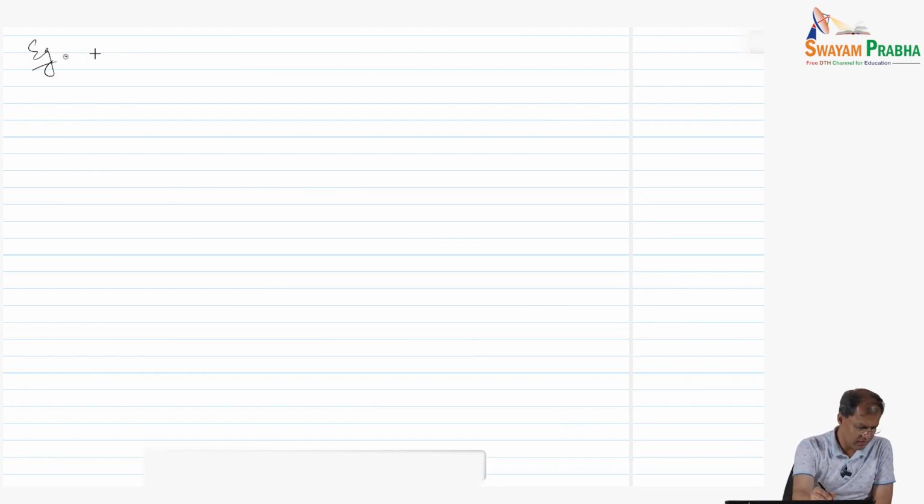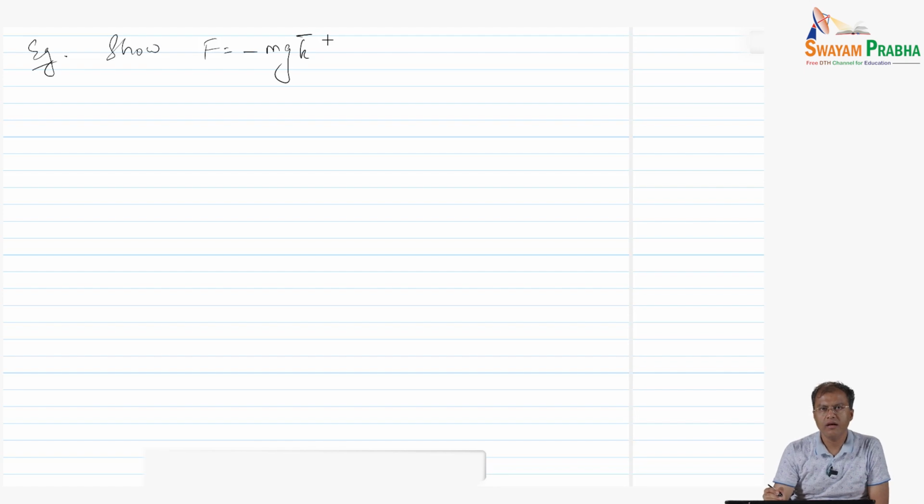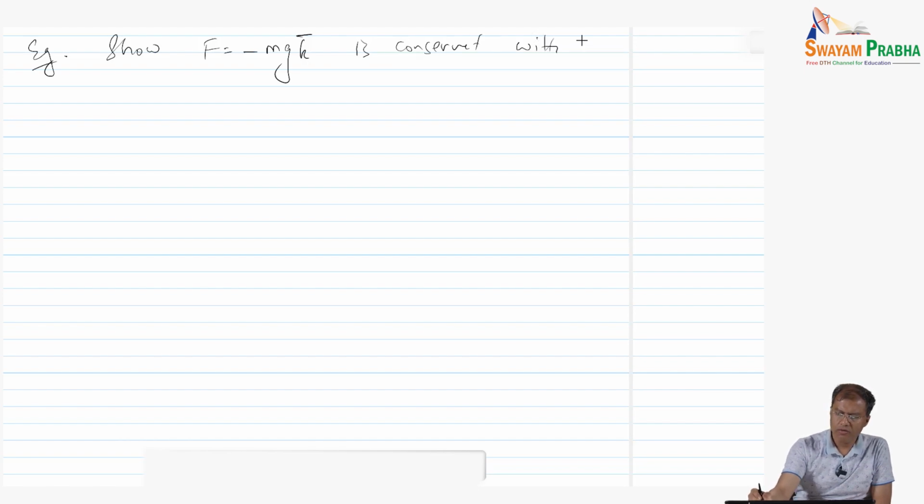The problem says show that F given by minus mg k, the projectile force field, is conservative with potential V given by mgz.